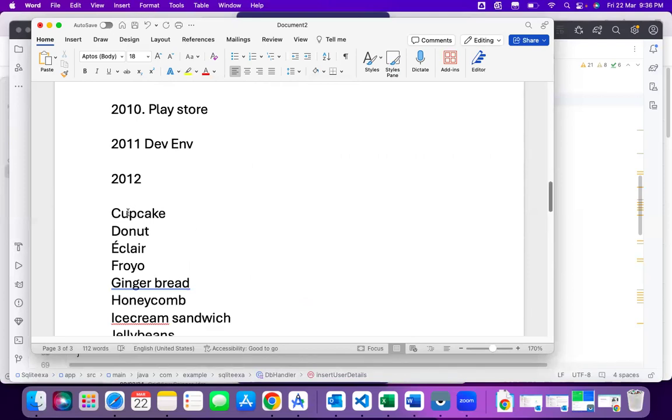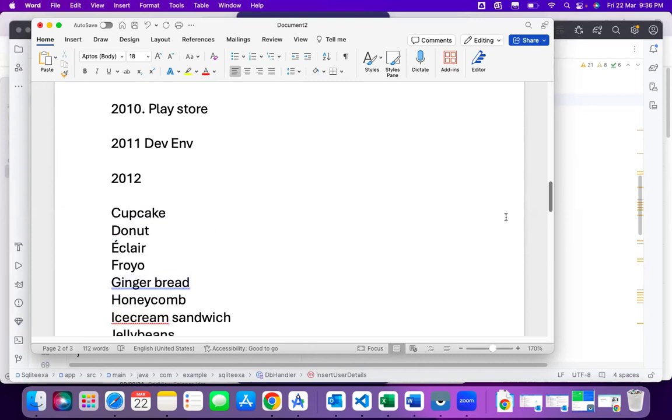Before we go and discuss in detail the version wise features, one more thing I forgot. There is a similarity here. See, all the names are in alphabetical order, and all are dessert names, bakery items. Why? Because Andy Rubin and his friends always ate these kinds of foods. That's the reason. This is an important thing.